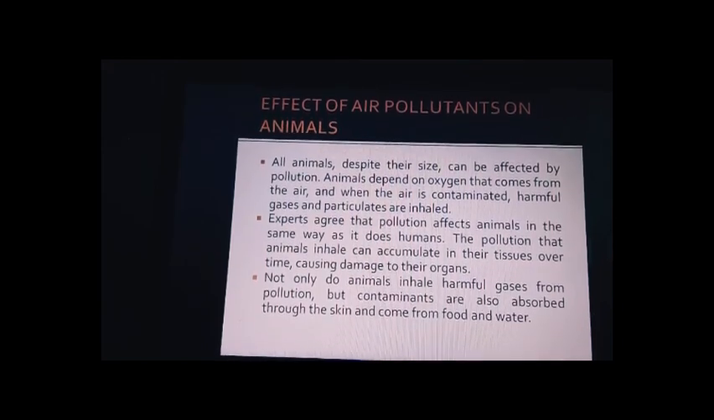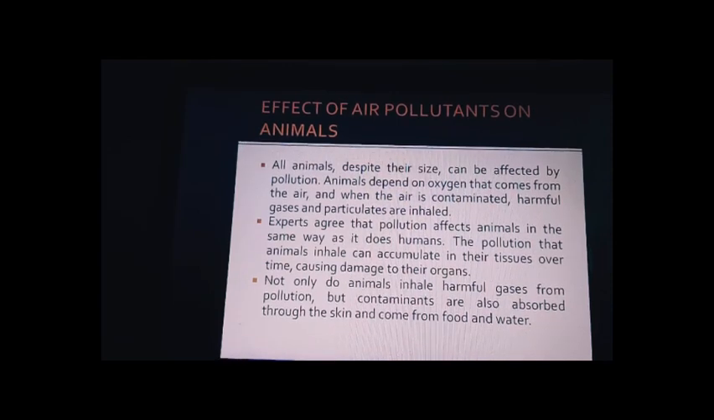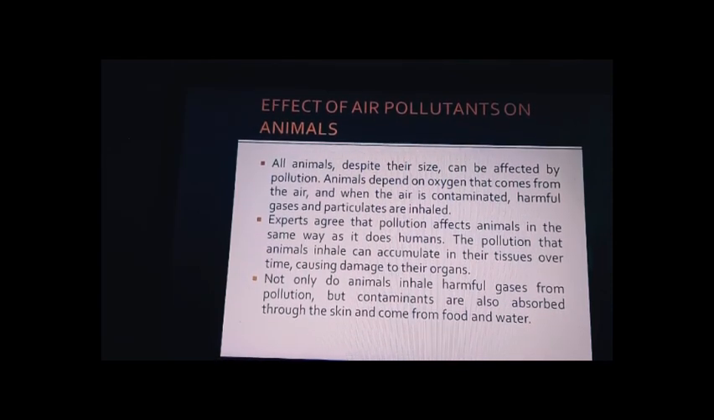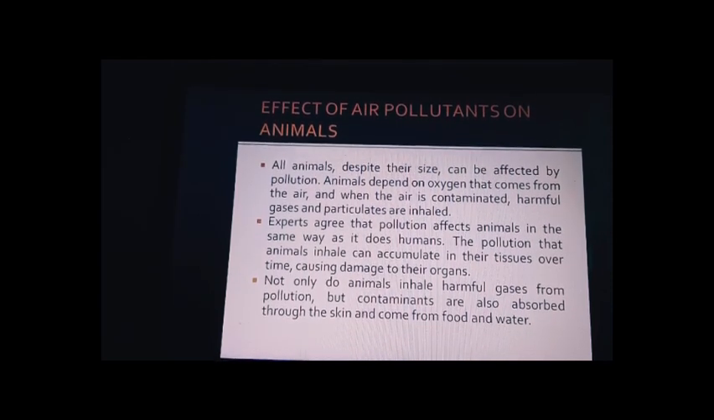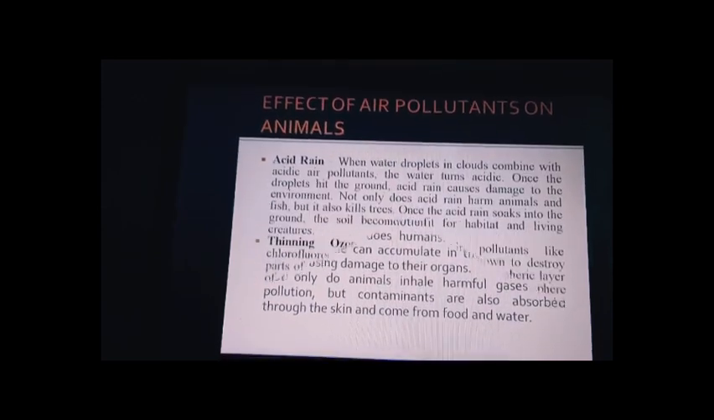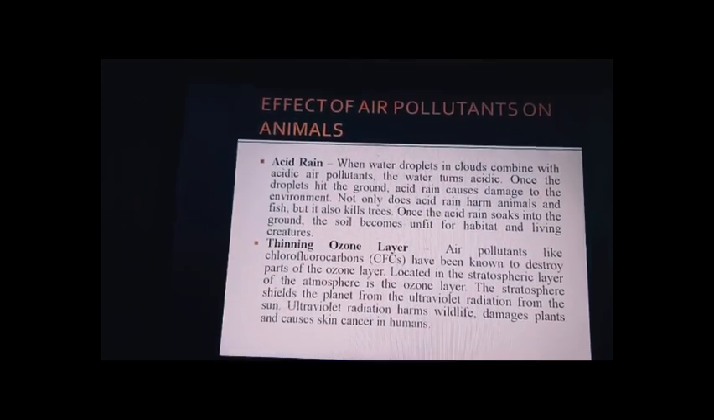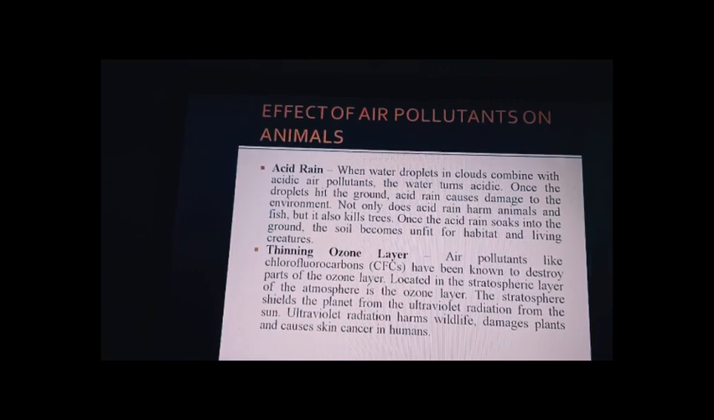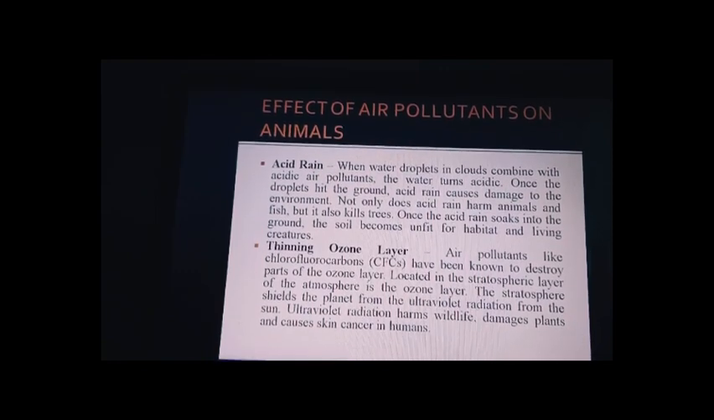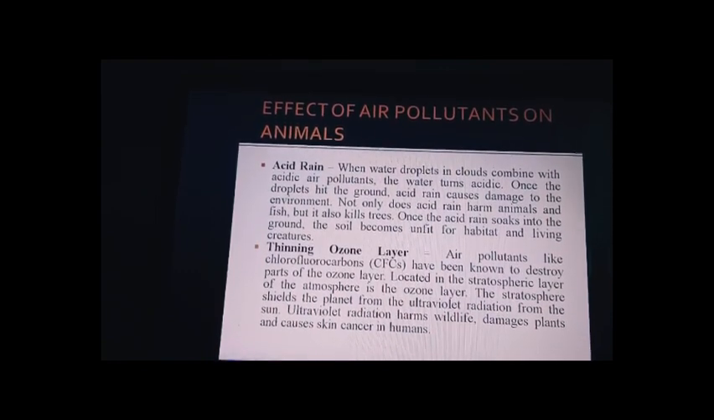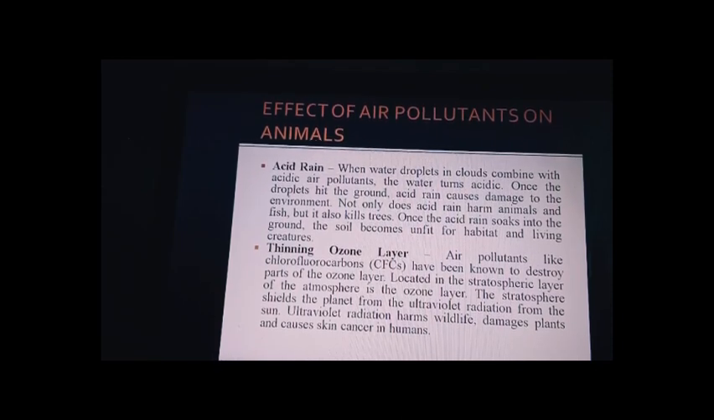So not only do the animals inhale harmful gases from pollution, but contaminants are also absorbed through the skin and also from the food and water. See, I even gave the example of fish, right? Okay, so majorly we'll think about these things: how the acid rain happens, how the ozone layer got depleted and all. So in general we are going to discuss. See, acid rain, we'll see.